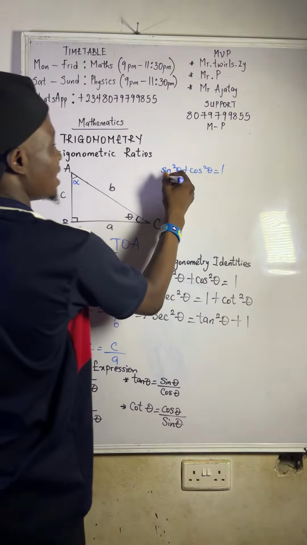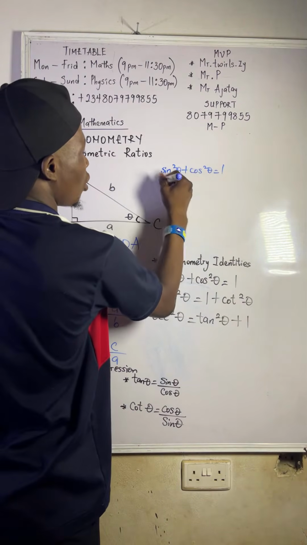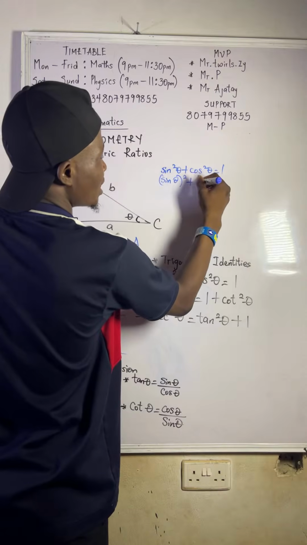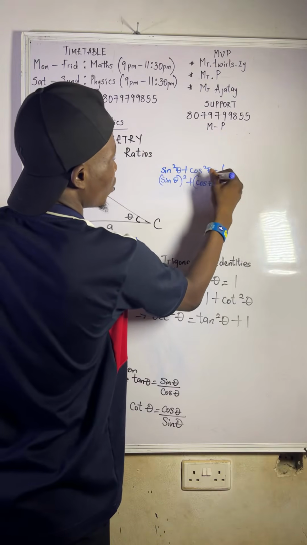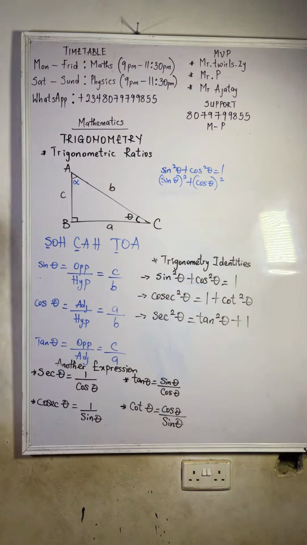You know sine square theta is the same thing as saying sine theta all squared. Then cos square theta is the same thing as saying cos theta all squared. Is it not the same thing? Sine theta all squared means sine theta times sine theta, which gives us sine square theta. Good. Alright, since you know that one.